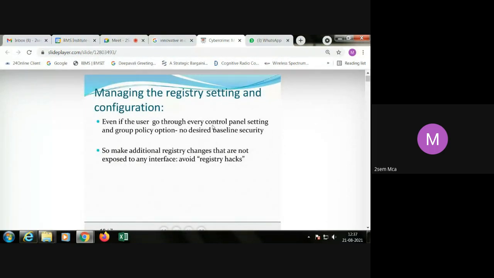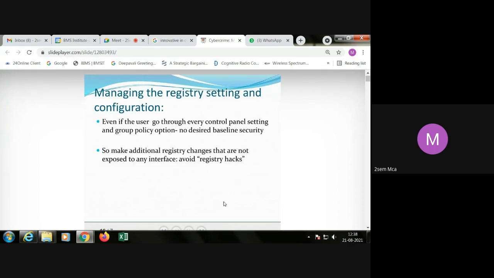Even if the user goes through every control panel setting and group policy option, to get the desired baseline security, they may make additional registry changes that are not exposed to any of these. So to avoid registry attacks, you need to have a boot setup password. In the booting itself, you provide a setup to enter into the system, similar to your mobile phone.